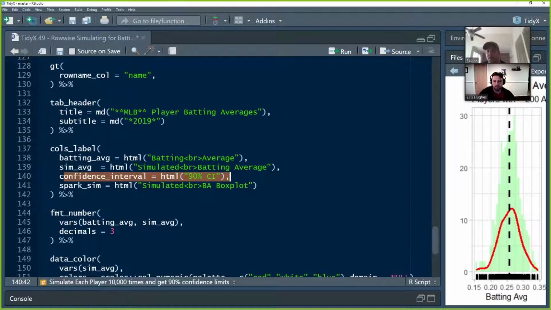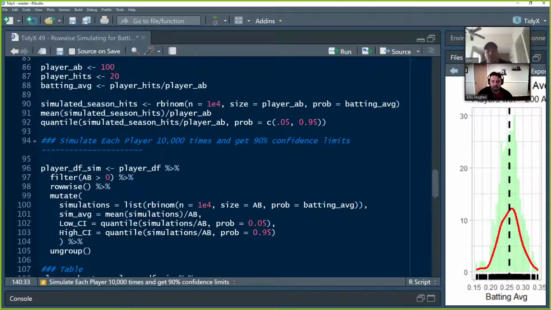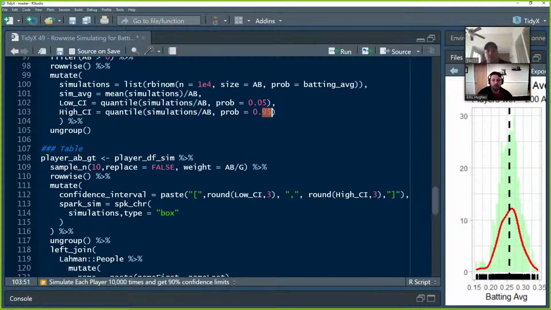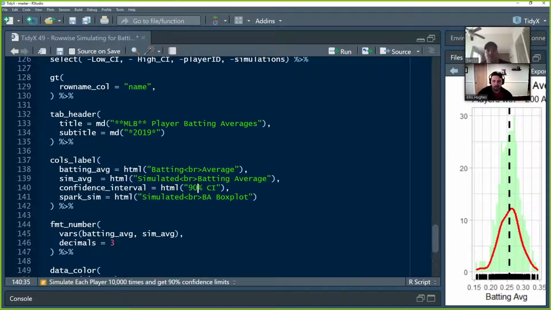The sim average, we're going to call it simulated batting average, with a break between simulated and batting average. The confidence interval column that we created, which has the confidence intervals within square brackets, we called it 90% confidence intervals. Just updated to 95. Realized it was actually 95% confidence interval. Was it? I thought we did 0.995 to 90%, right? There's 10%, 5% on each end. So if it was 95, it'd be 0.975 and 0.025, right? Sure. Yeah. 90%. I'll go with you.